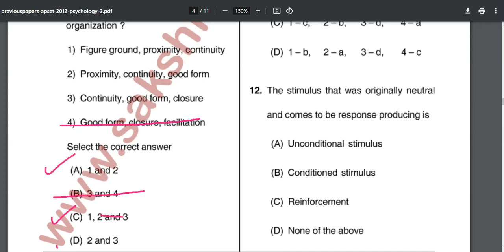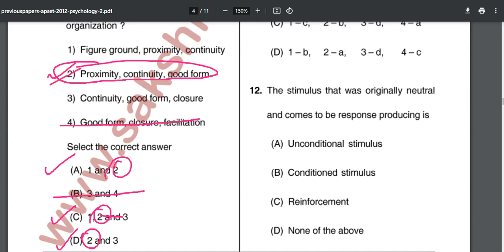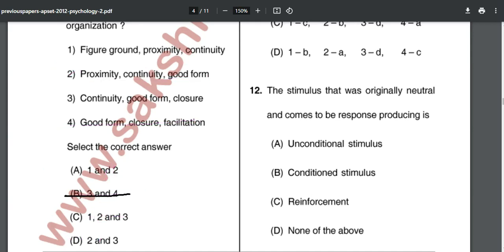Now 1 and 2, 1 2 3, and 2 and 3. So now you can be sure that 2 is going to be the answer. Definitely 2, proximity, continuity, and good form, is the answer over here, but now we have to match other things as well.